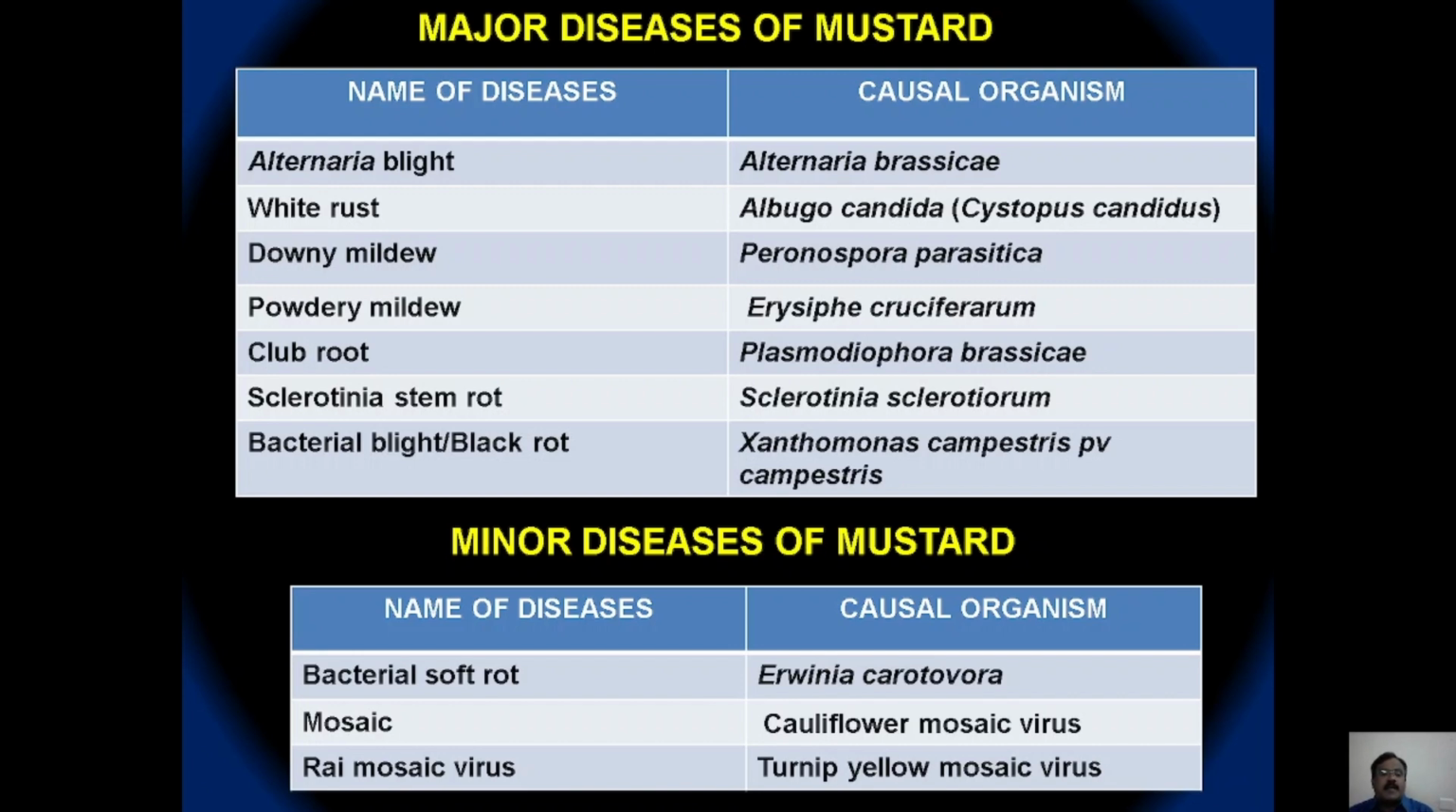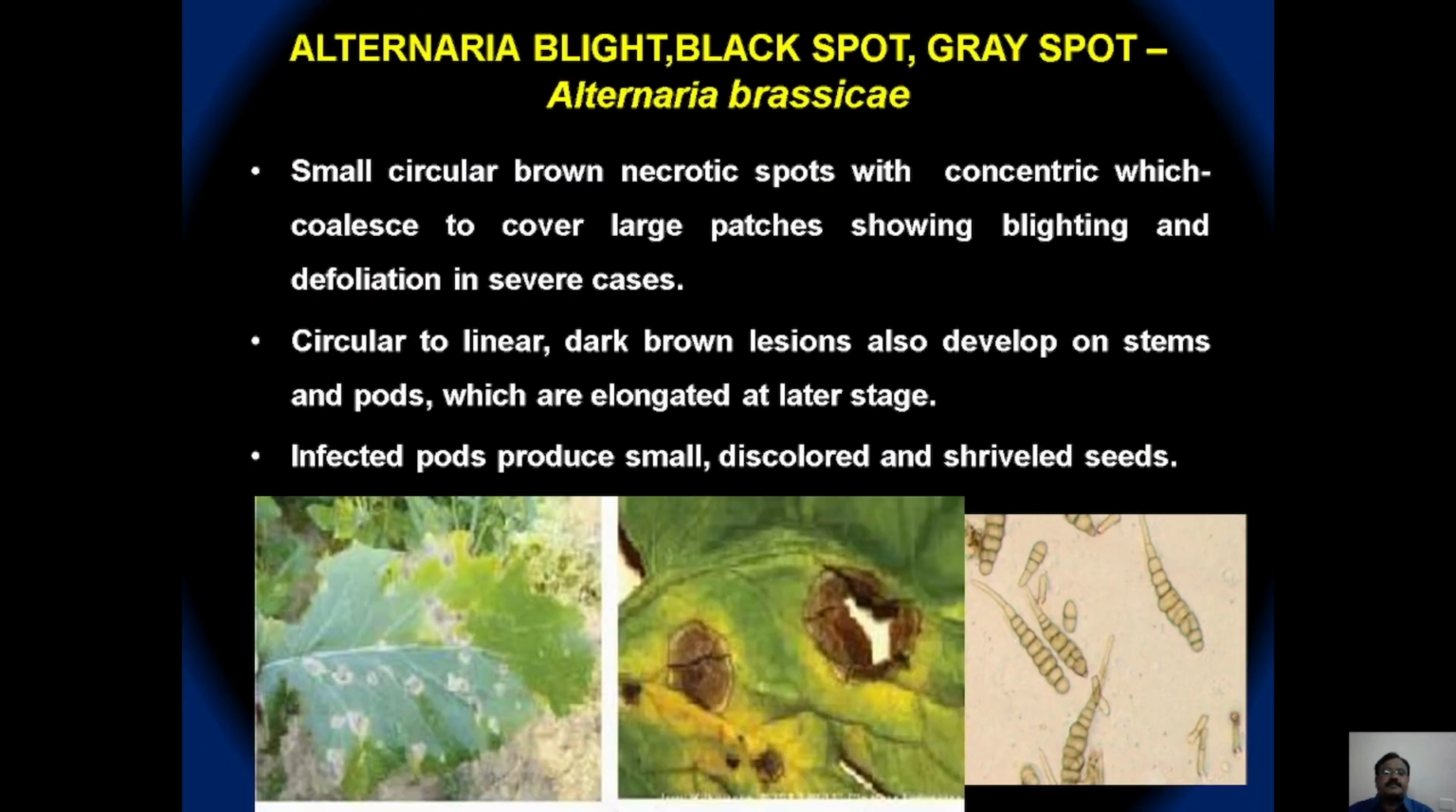And similar to cabbage, here also the bacterial blight or black rot, which is caused by Xanthomonas campestris, is a serious issue. Some of the minor diseases are soft rot caused by the bacterial pathogen Erwinia carotovora, and mosaic disease caused by cauliflower mosaic virus and turnip yellow mosaic virus.